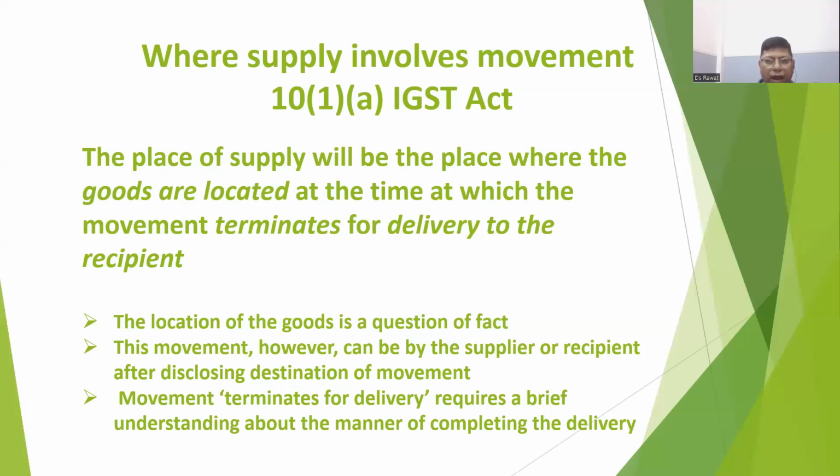Then unloading of the goods will be done. In that case, the movement of goods terminates at the godown of X person in Delhi.